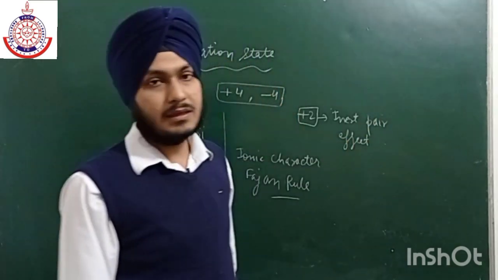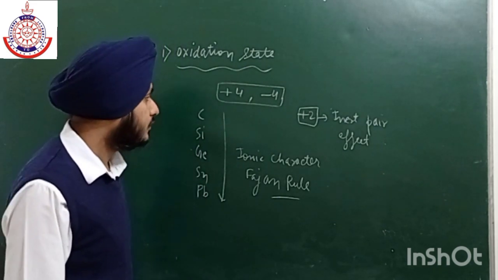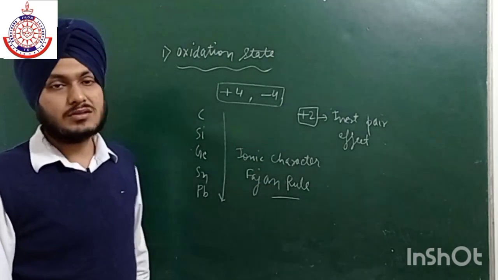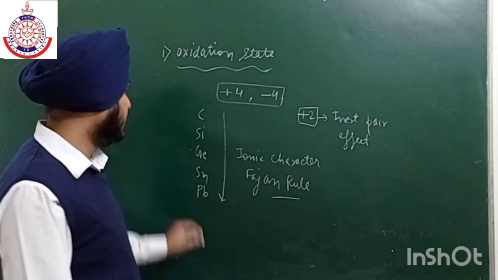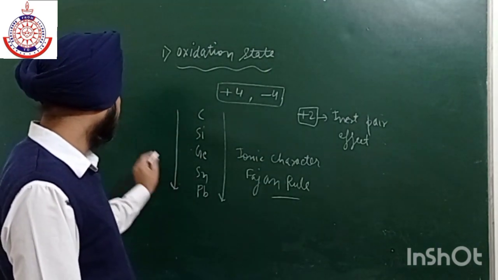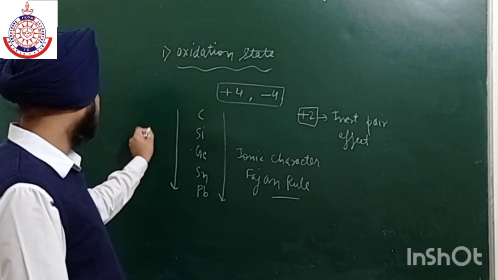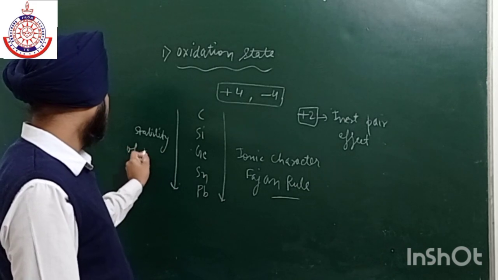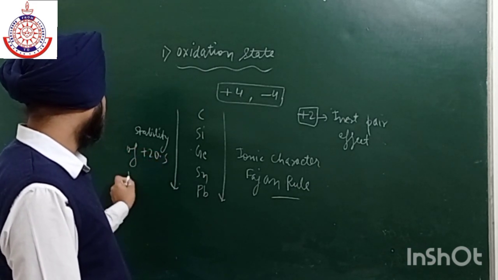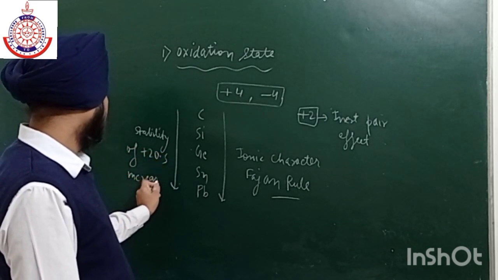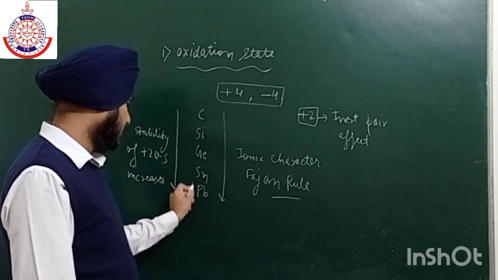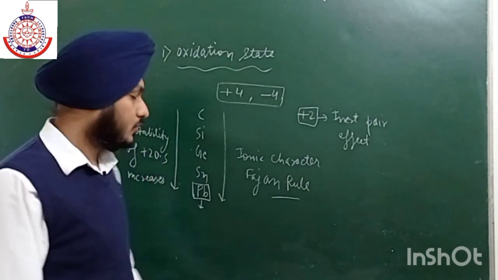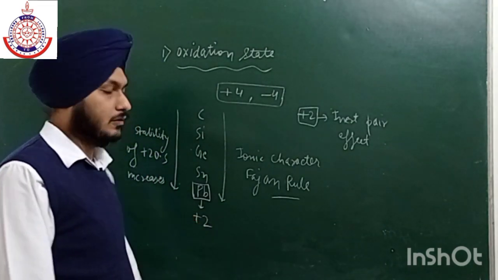The s orbital will not take part in bonding, that is why they show plus 2 oxidation state, and the stability of plus 2 oxidation state increases as we move from top to bottom. So it means lead's stable oxidation state is plus 2, not plus 4.